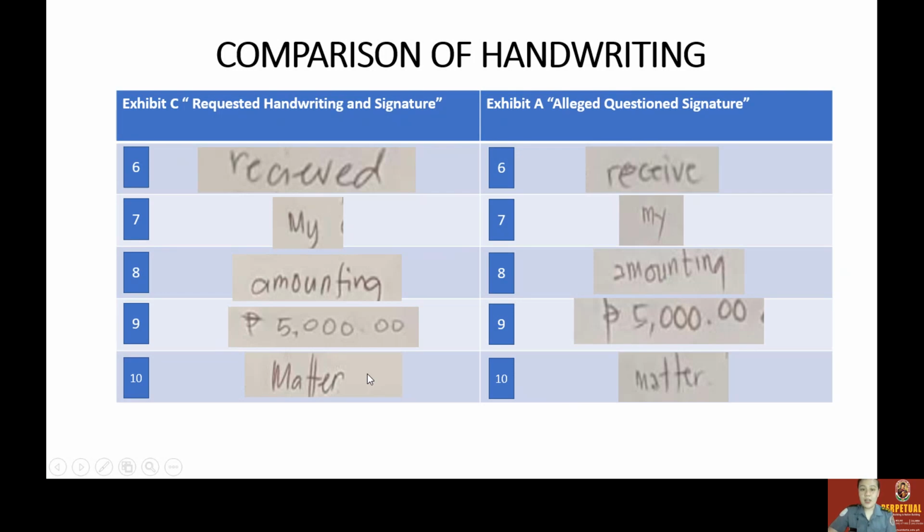And number 10, it follows a sentence case, and it forms the double T. As you can see, the two letters, the double T, was too close from one another, while on the other hand, the spacing of the letters are too far from one another.